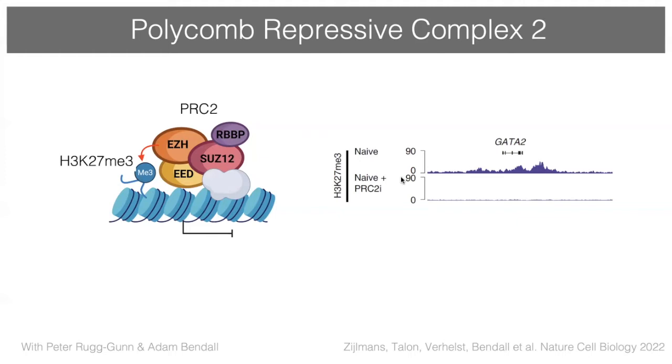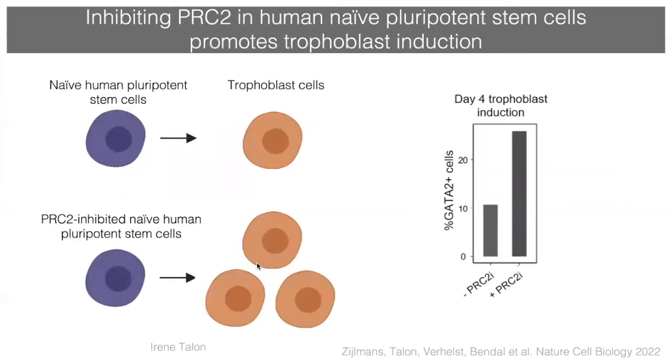And to test that hypothesis, we used an inhibitor of PRC2 that can deplete H3K27 trimethylation. When Irene Talon, a PhD student in our lab, inhibited PRC2, she found that this increased trophoblast fate induction. Therefore, we believe that PRC2 might oppose the induction of alternative cell fate in naive human pluripotent stem cells.